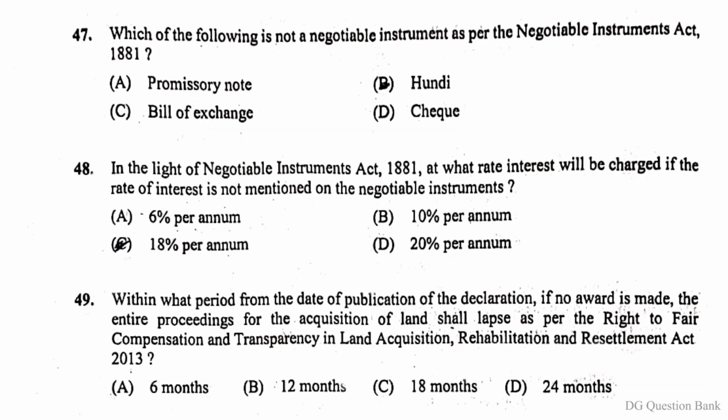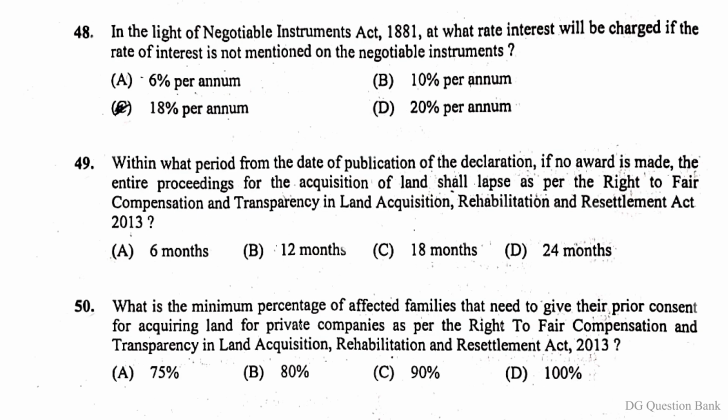Question number 47. Which of the following is not a negotiable instrument as per the Negotiable Instruments Act 1881? The right answer is option B, hundi. Question number 48. In the light of Negotiable Instruments Act 1881, at what rate interest will be charged if the rate of interest is not mentioned on the negotiable instruments? The right answer is option C, 18% per annum.